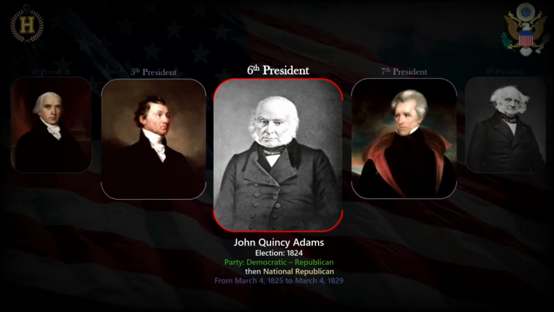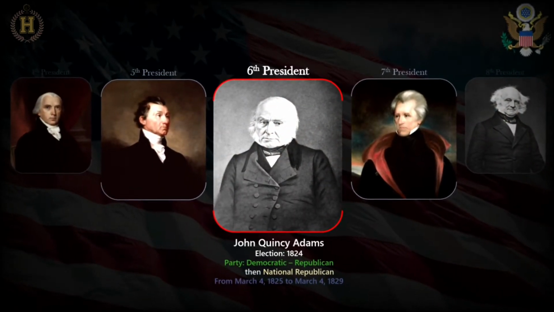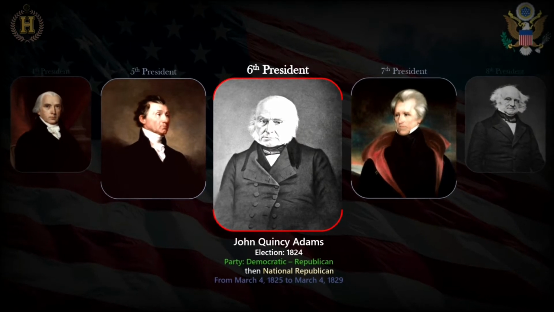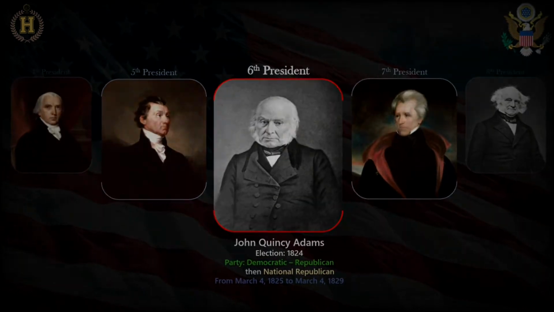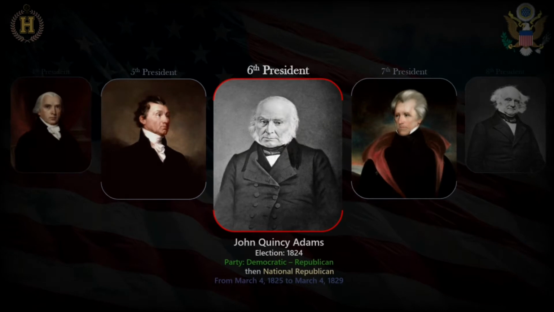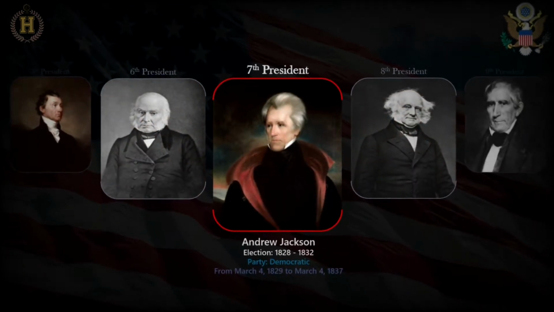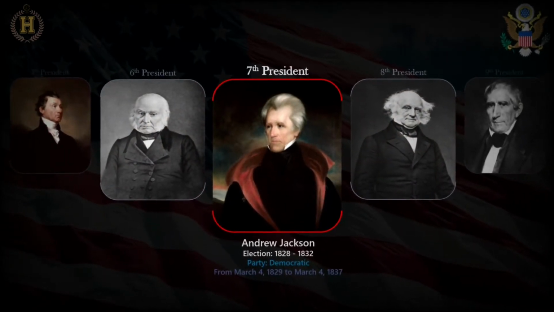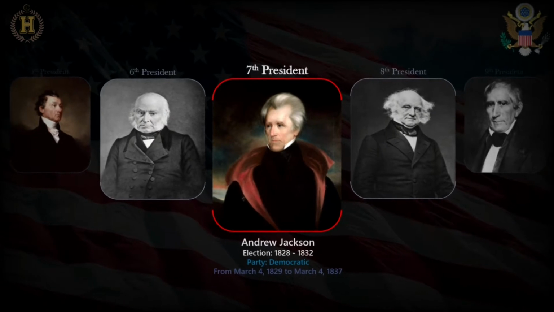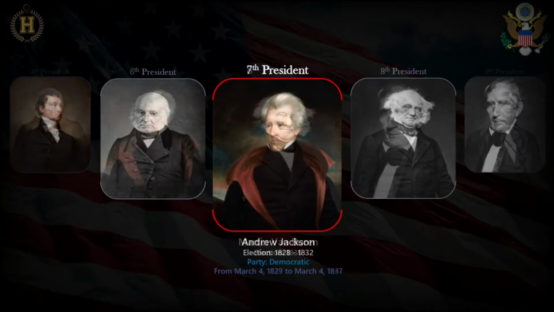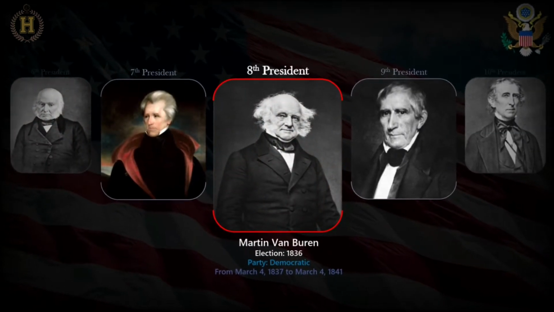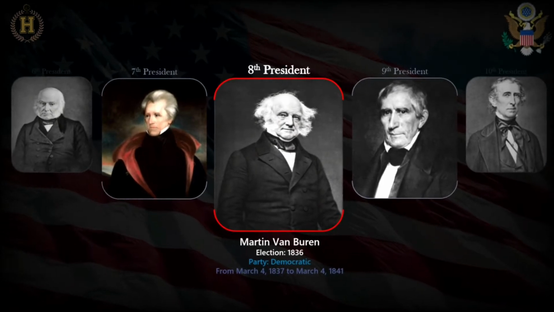John Quincy Adams, the sixth president for 4 years, from March 4, 1825 to March 4, 1829. Andrew Jackson, the seventh president for 8 years, from March 4, 1829 to March 4, 1837. Martin Van Buren, the eighth president for 4 years, from March 4, 1837 to March 4, 1841.